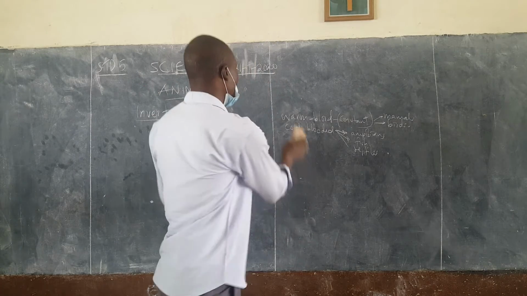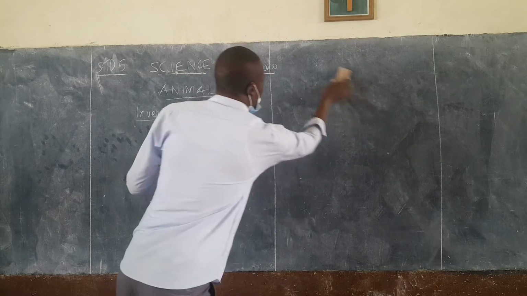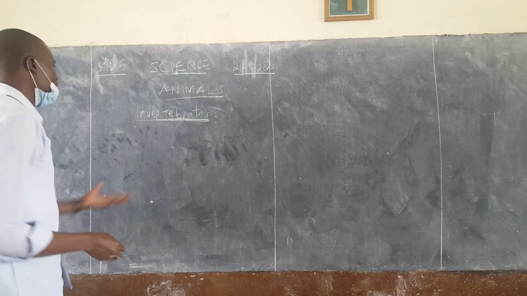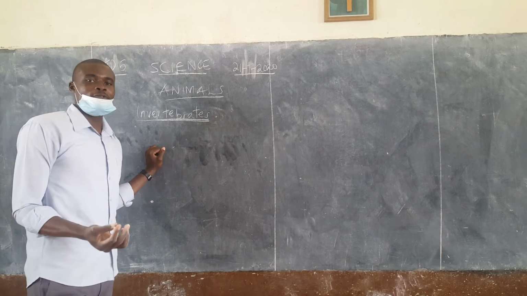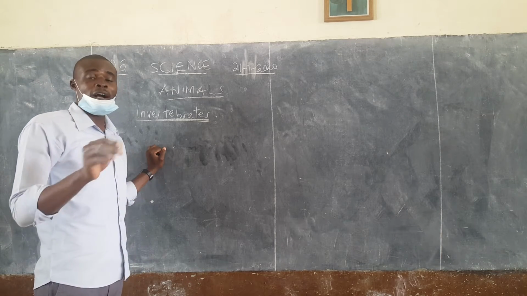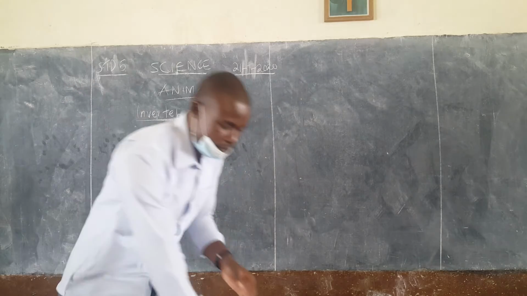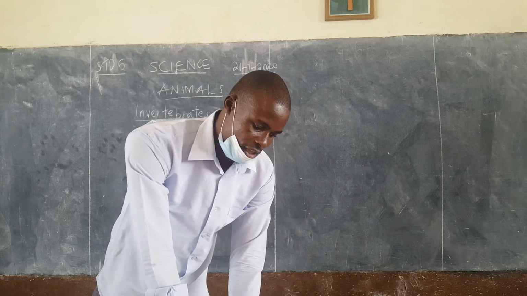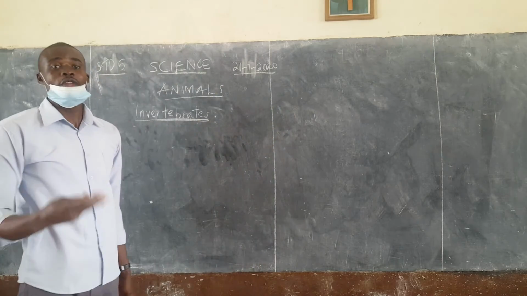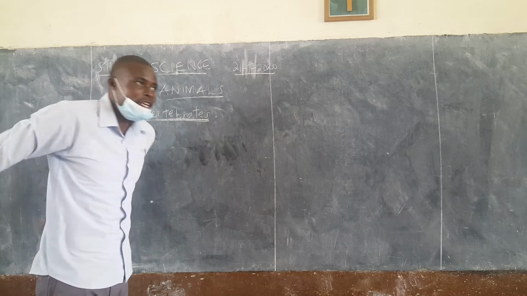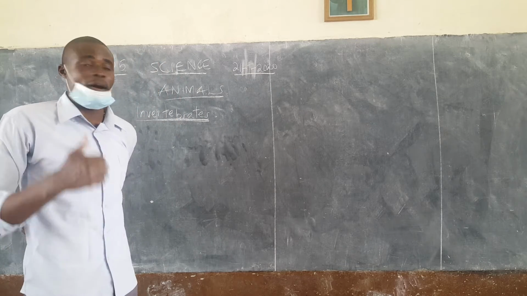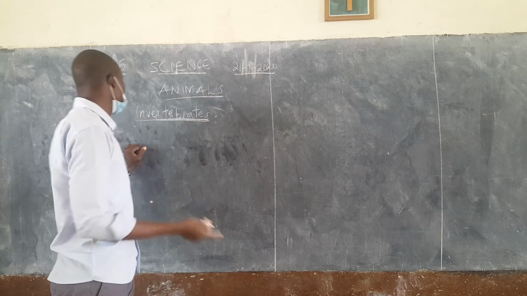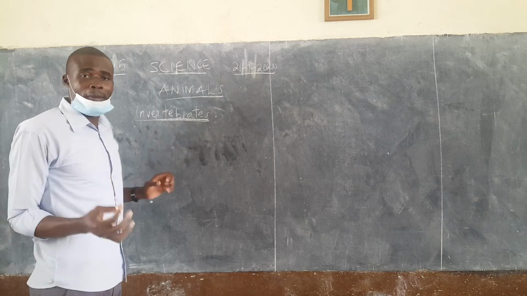So let us now go to today's lesson, which is going to be very interesting. Now we begin with invertebrates, the opposite of vertebrates. We mentioned that vertebrates are animals with backbones. A backbone is a row of bones running at the back of an animal from the head to the tail. Touch your own back and you'll feel a bone there. That is a backbone. All animals with backbones are called vertebrates. Opposite to that is invertebrates.